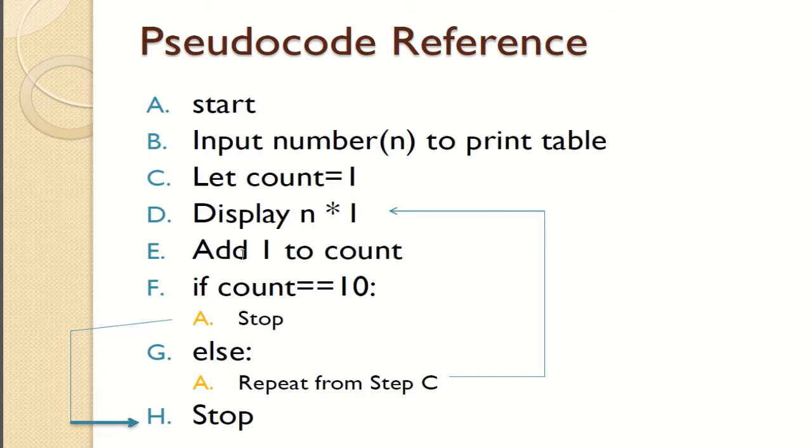Now if we add 1 to count, so here count is equal to what? 2. So if count is equal to 10, then stop, else repeat from step C. It will be repeated from step C, and when it gets the situation as count equal to 10, then it will do what? Stop. Otherwise it will repeatedly do our task.